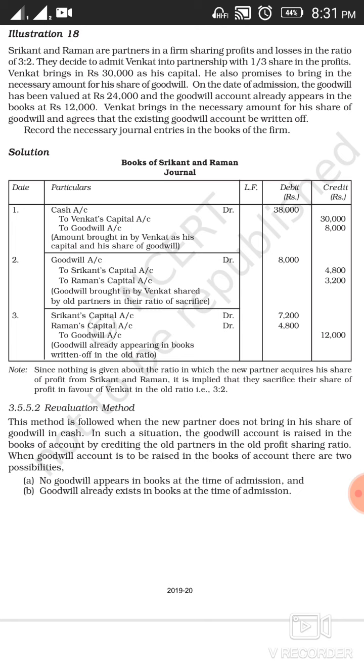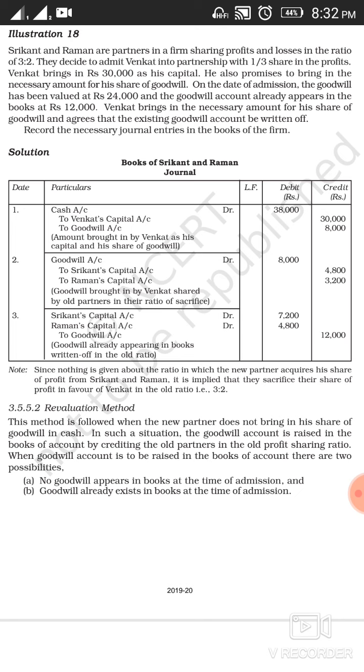Venkat brings in the necessary amount for his share of goodwill and agrees that the existing goodwill account be written off. Now, in this question, you have been given that there are two partners, Srikant and Raman. Their old profit sharing ratio is 3:2. Venkat, the new partner, has been admitted for 1/3 share, as it's a plain statement. Clear? So the sacrificing ratio will be the same, 3:2.